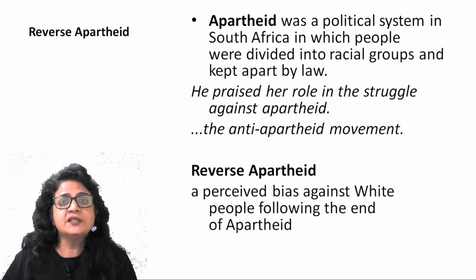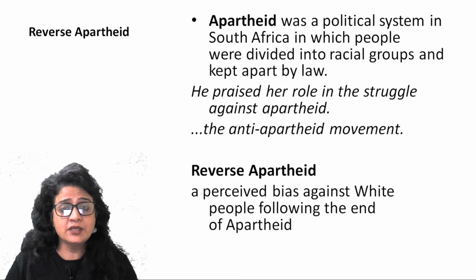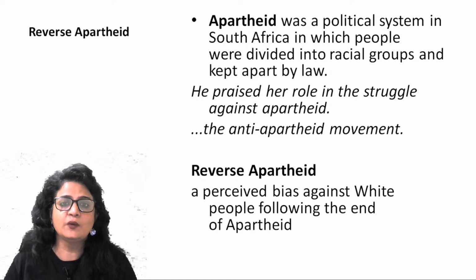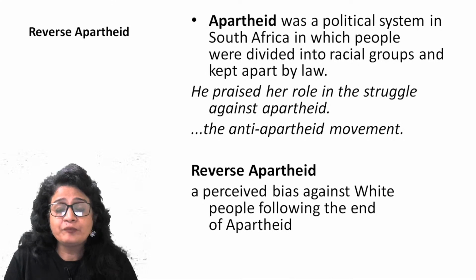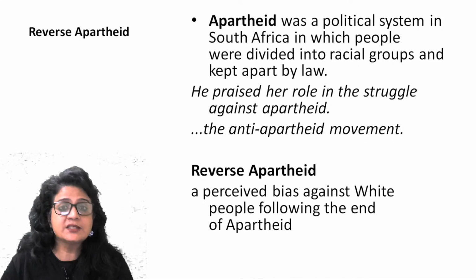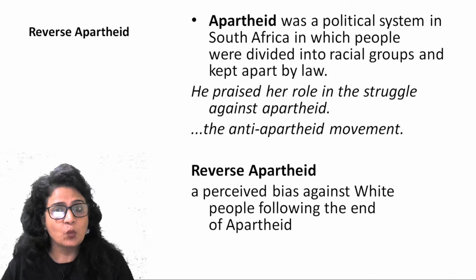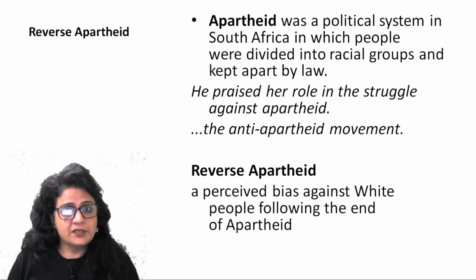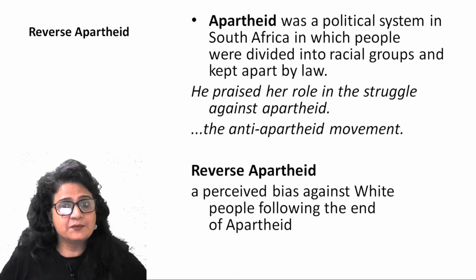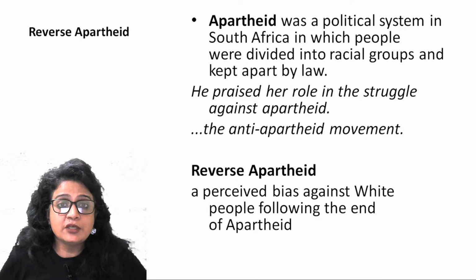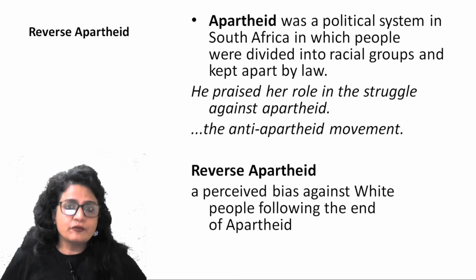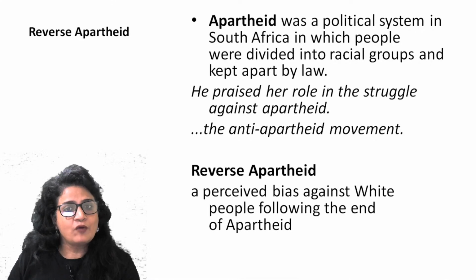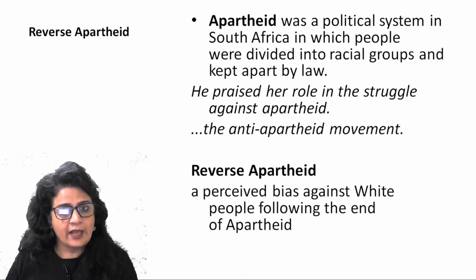Now, what is reverse apartheid, which appeared in the passage, is a perceived bias against white people following the end of apartheid. Now, because there was long-standing hostility between black and white, and now there is equality in South Africa because the law has been abolished. This law has been abolished, and now there is equality of law, and there is a rule of law in the country. So now black have also become empowered in that country, right?